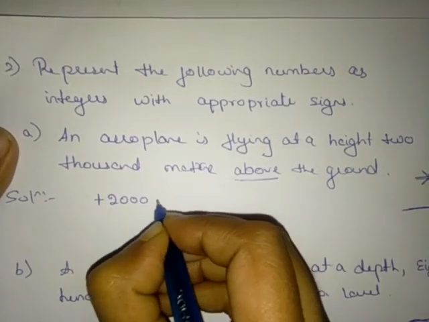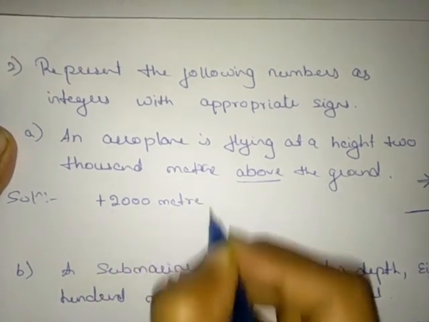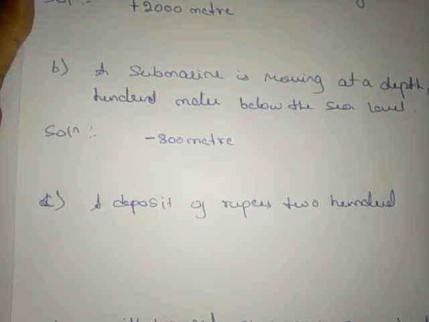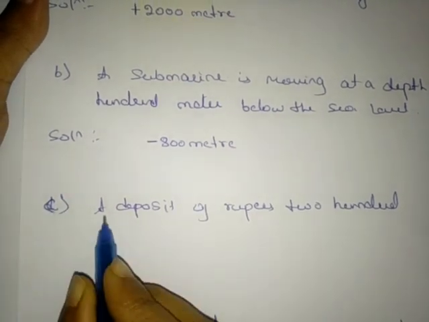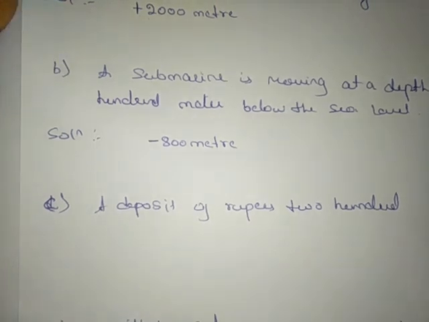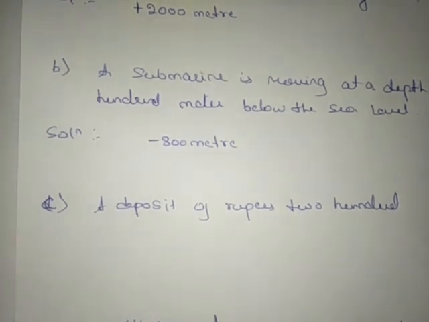And here also it is meter, right? Then C1, a deposit of rupees 200. A deposit means to add. I am going to add rupees 200. Adding means plus, or not?